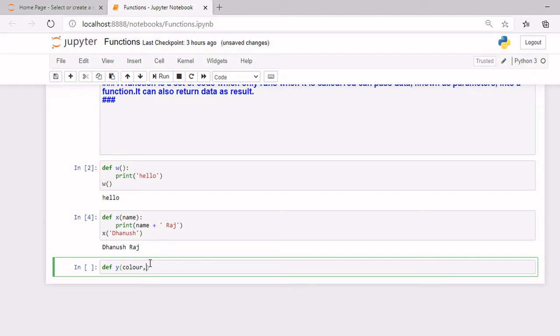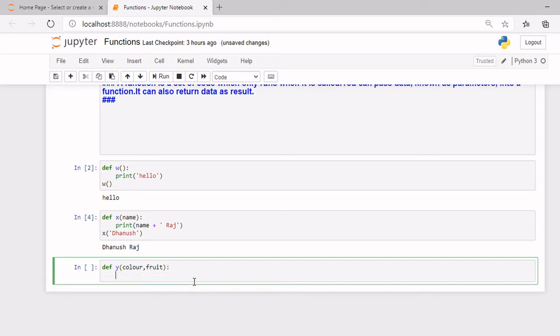Let's write color and fruit. Sorry for the spellings. Fruit. Okay, and now put the colon, and now I should come here and write print. We'll just print whatever is there. So we'll just write color plus fruit. Simple as that.